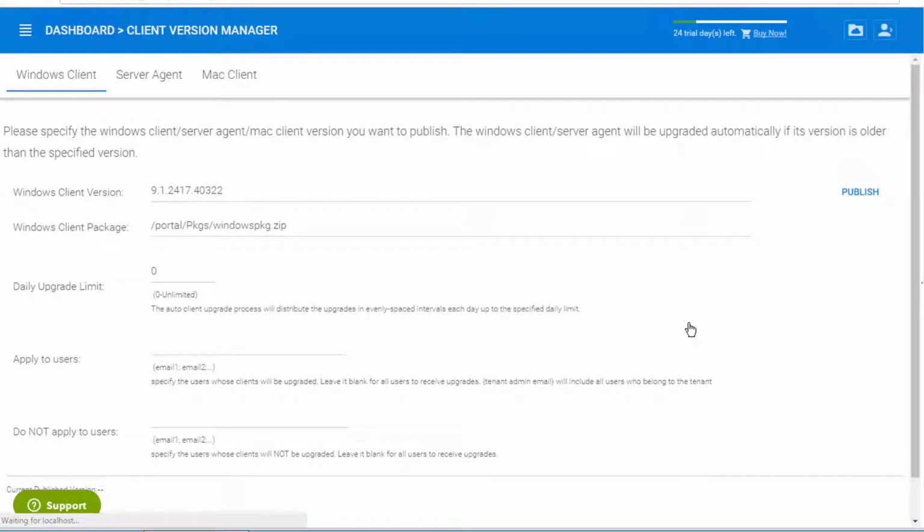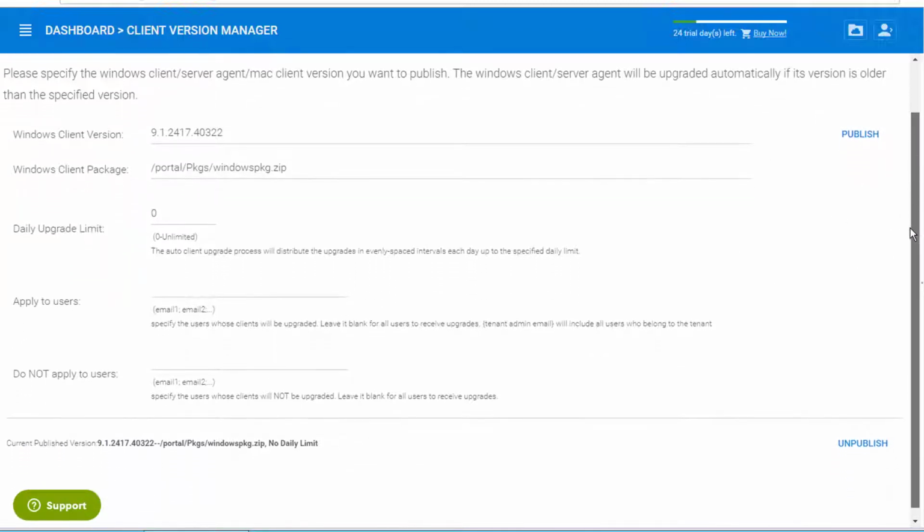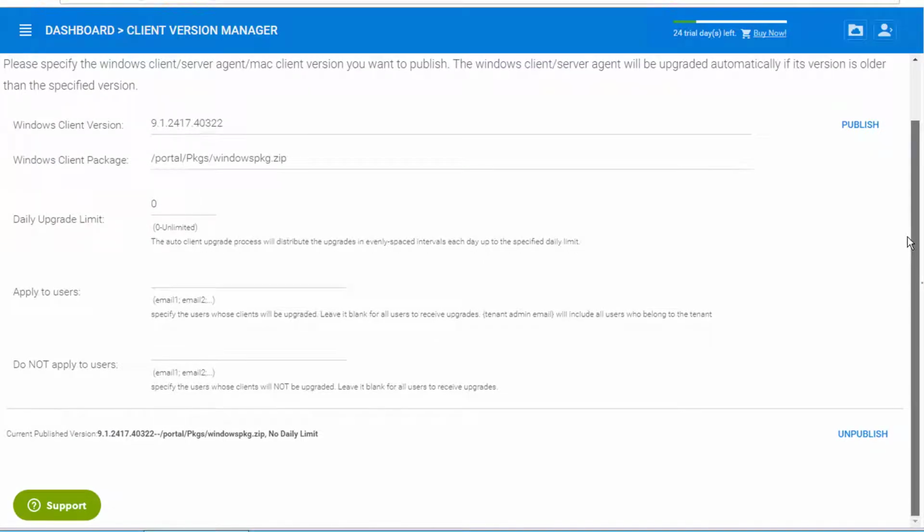Now I'm going to go to the Client Version Manager, and we can see that we've got the new Windows client listed here because it's all updated. And all you have to do is hit Publish. And any of the clients that are connected to this CentreStack installation will automatically be updated at this point. You can see that the published version there has been updated.